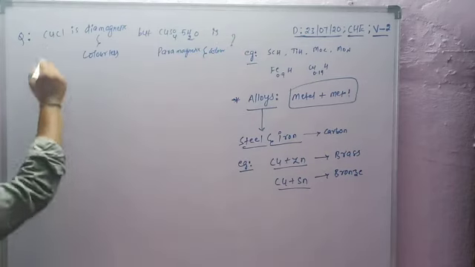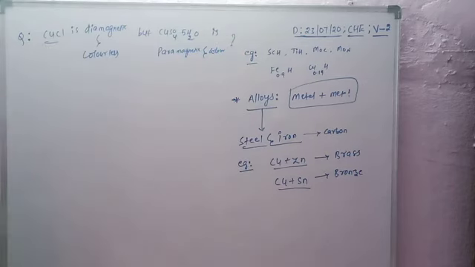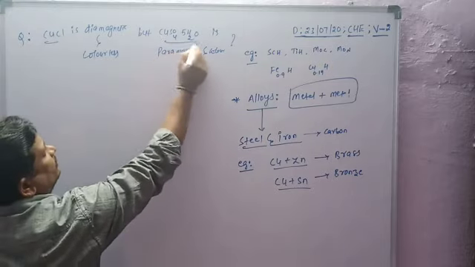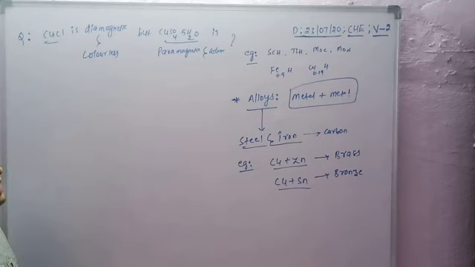So CuCl is diamagnetic and colorless, while the pentahydrated copper sulfate is paramagnetic and colored.